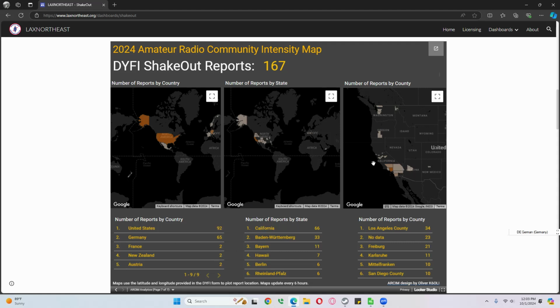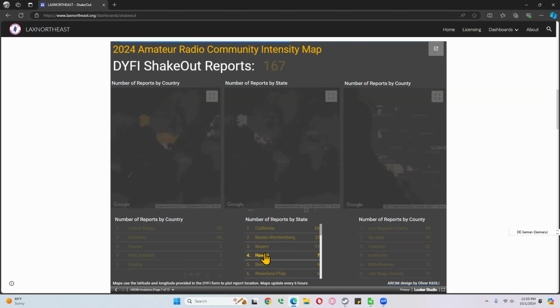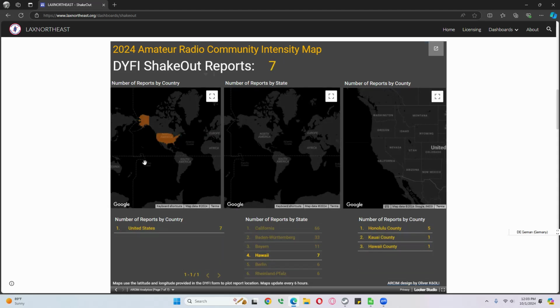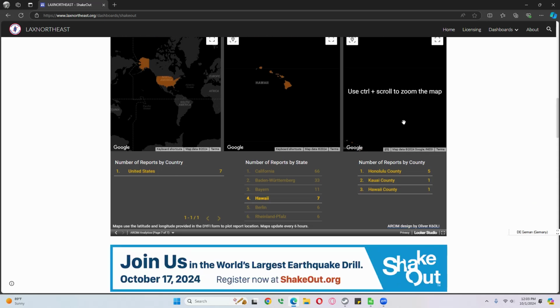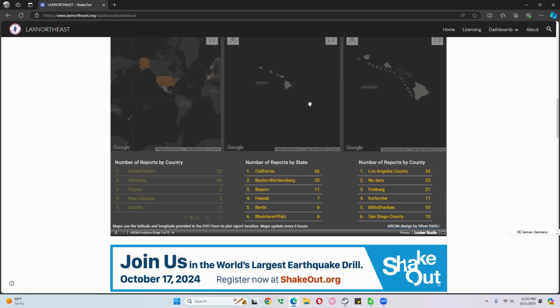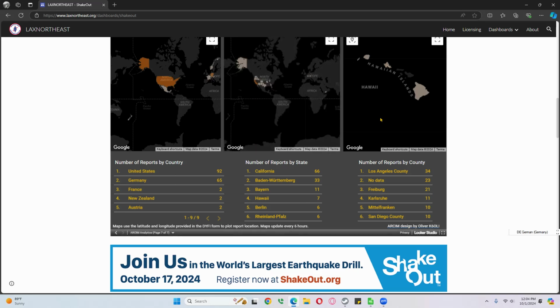You can cross-filter all of this, of course, as well. Let's say if I wanted to see the Hawaiian stations, I can click on Hawaii. At this point, Hawaii is highlighted. Difficult to see in the ocean here, but we can actually go and scroll in here and look at Hawaii. Tells us it's in the US. If I want to move this map over to zoom out, zoom in, Hawaii, it actually shows me the counties in Hawaii as well, right? And then I can click on Hawaii again, and everything comes back. I can reset the maps I changed.